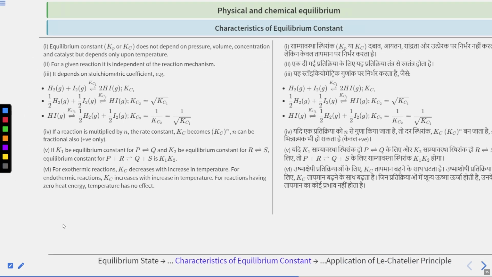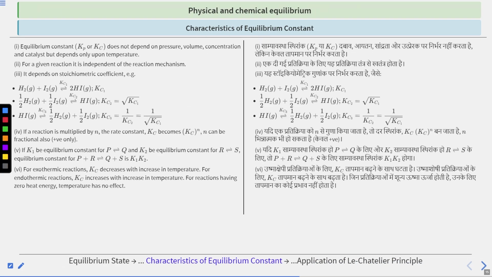Okay. Now, characteristics of the equilibrium constant. The equilibrium constant Kp or Kc does not depend on pressure, volume, concentration, and catalyst, but it depends only upon temperature. For a given reaction, it is independent of the reaction mechanism. It depends on stoichiometric coefficients, as you can see in the formula of the equilibrium constant.